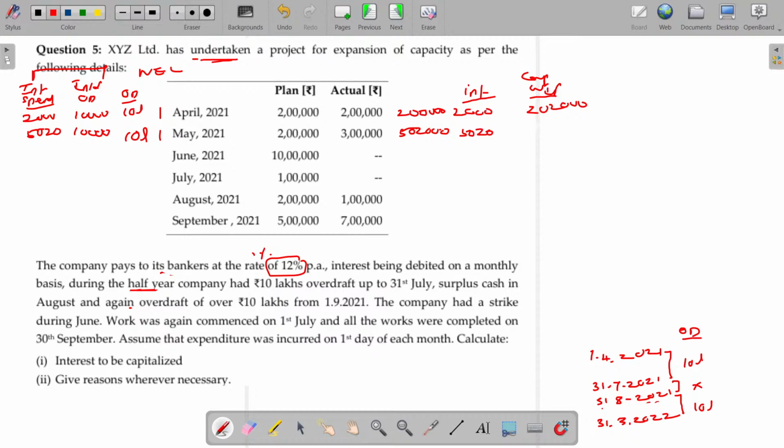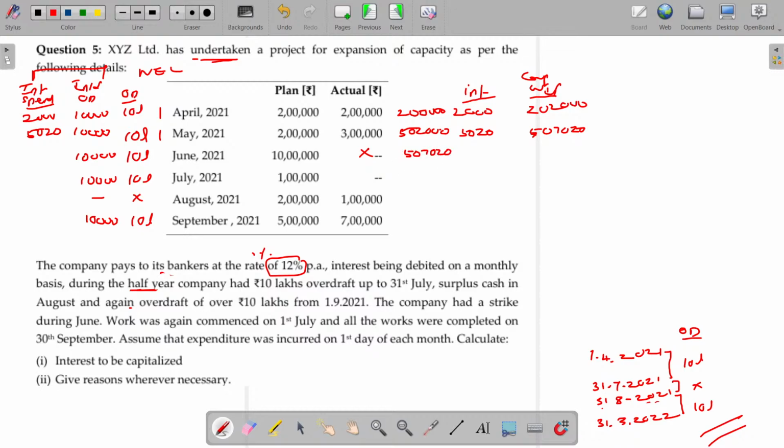Now, what about the closing work in progress value, capital work in progress? 5 lakhs 7,020. In June, what about the overdraft? June overdraft 10 lakhs, July overdraft 10 lakhs, August overdraft nil, September overdraft being 10 lakhs as per this one. Is that okay? Now, interest for every period being 10,000 every month. As we don't have the overdraft in August, we don't have any interest to be payable. In September, 10,000. In June, initially 5 lakhs 7,020, but we don't spend anything, so the value remains same.